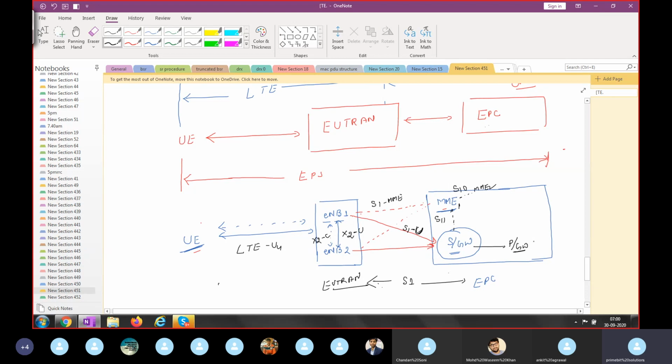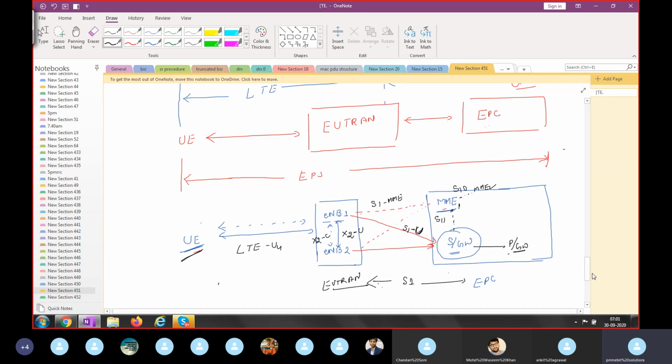Plus, as I say, LTE is completely designed for the PS service, so the IP address will be allocated by the PDN gateway. So it's the PDN gateway that will allocate the IP address and create the QoS parameters for the bearers which the serving gateway has allocated, and then the PDN gateway will inform the serving gateway. I'm just telling you some basic uses right now. We will see more details with the specific signaling procedures related to the serving gateway and PDN gateway in the NAS layer.